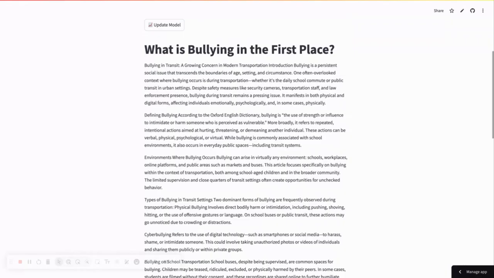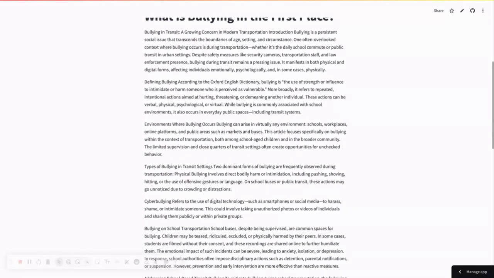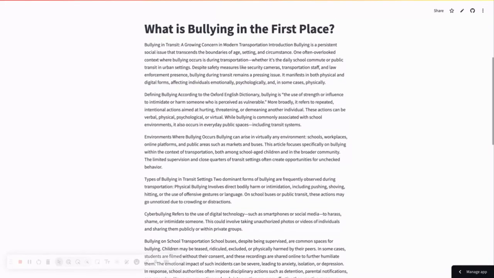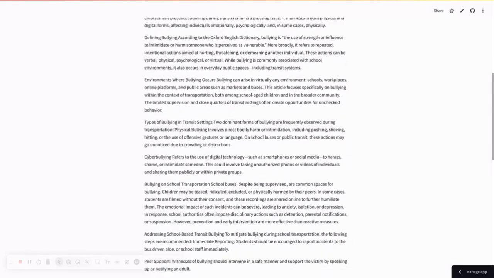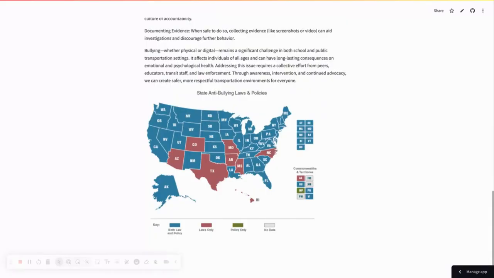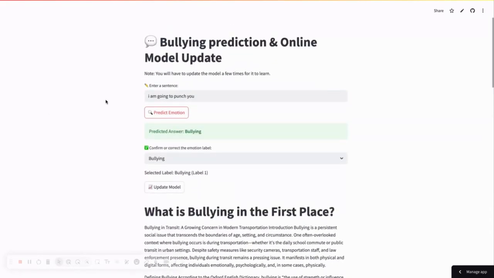Also, Joanne and Rianch have created an article using some sites and research, and they have learned about how bullying affects people and how it affects people who use transport in their life. And also, here's a graph about each state's anti-bullying laws and policies. So as you can see, our site is really a helpful guide to people who are facing bullying in their normal life.